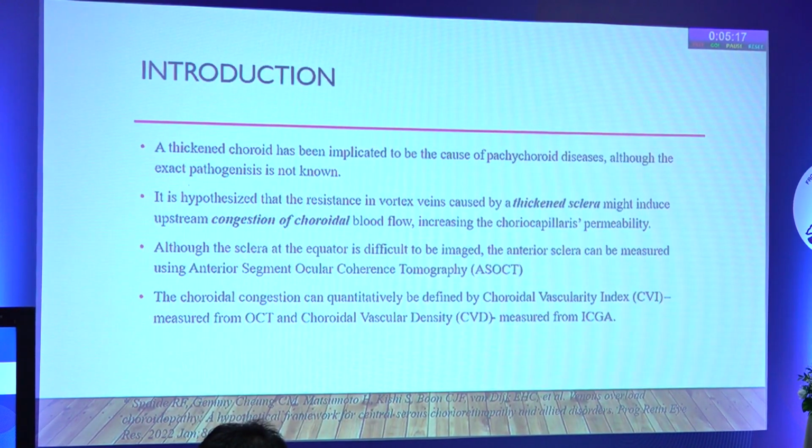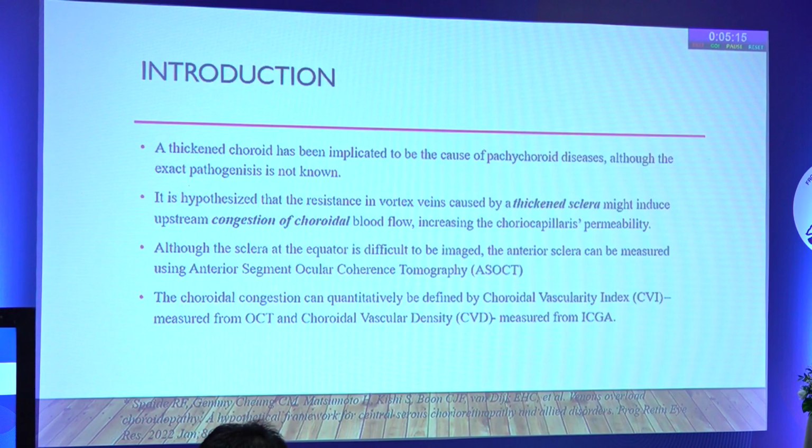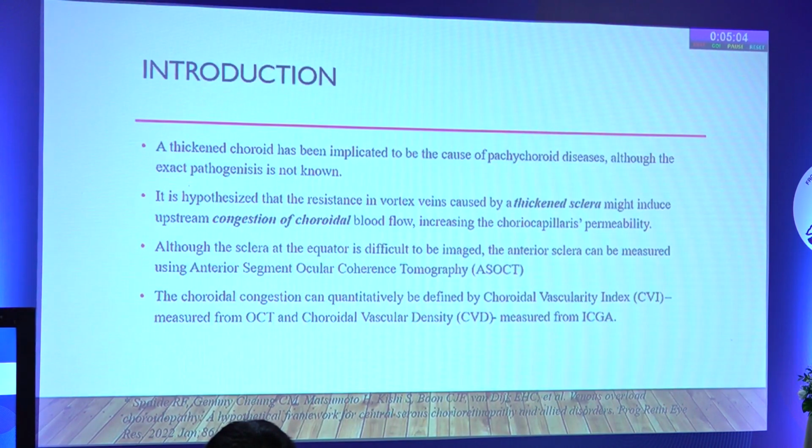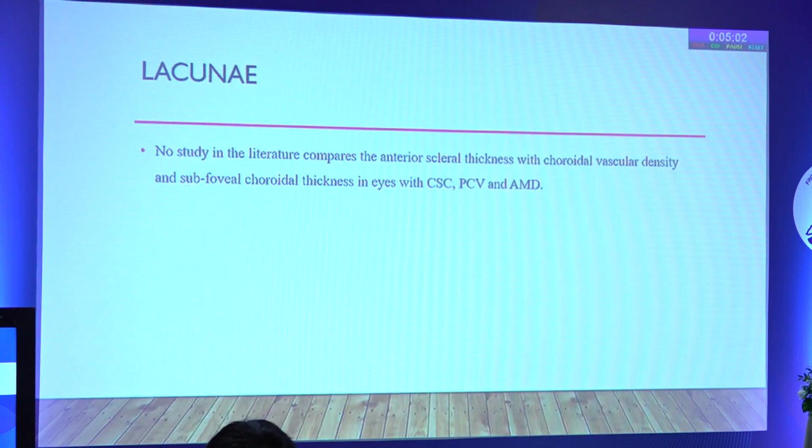and choroidal vascular density. But the choroidal vascularity index uses OCT to measure it and thus restricts the details only to the posterior pole. But the choroidal vascular density uses ICG images, and even a 200-degree field of image can be covered with it. But there is a lacuna in the literature comparing the anterior scleral thickness with the choroidal vascular density and subfoveal choroidal thickness in eyes with CAC, PCV, and AMD.